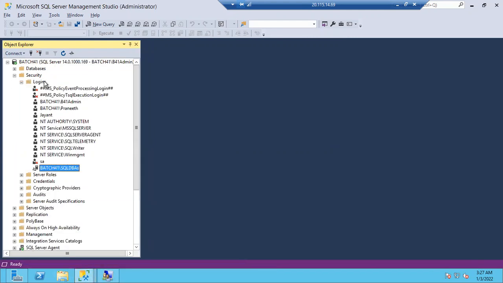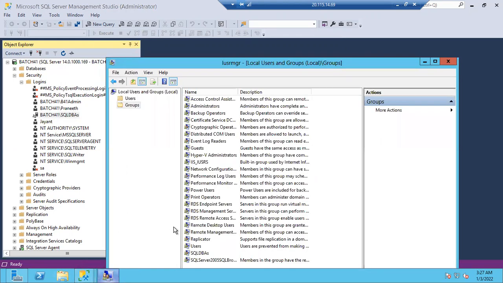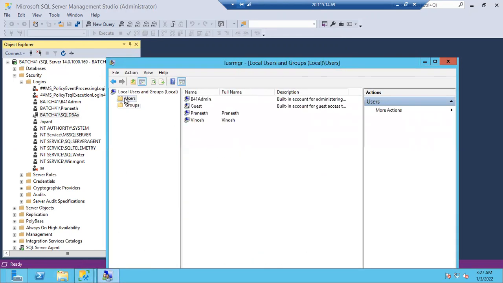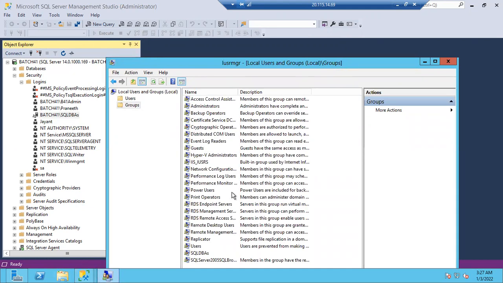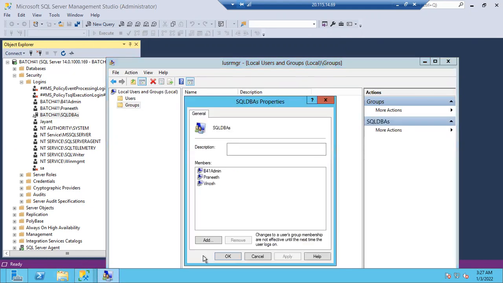What does it mean? In the logins list, there is no Vinosh. Batch 41 Vinosh is not there. It means he might be a member of a group login. Agree, guys? Now, if any new person joins the company, I'll create a user for him at the Windows machine level, and then simply add him into the DBA group. If he belongs to DBA, I'll add him into the DBA group. But who will do all these things, guys? Your Windows admins can do all these things.